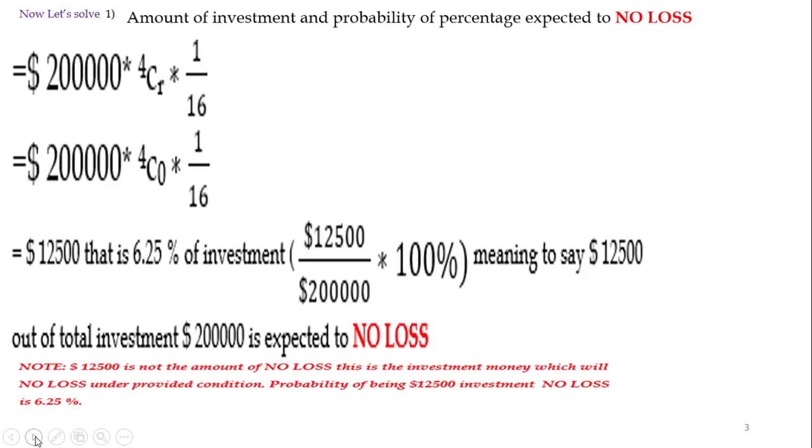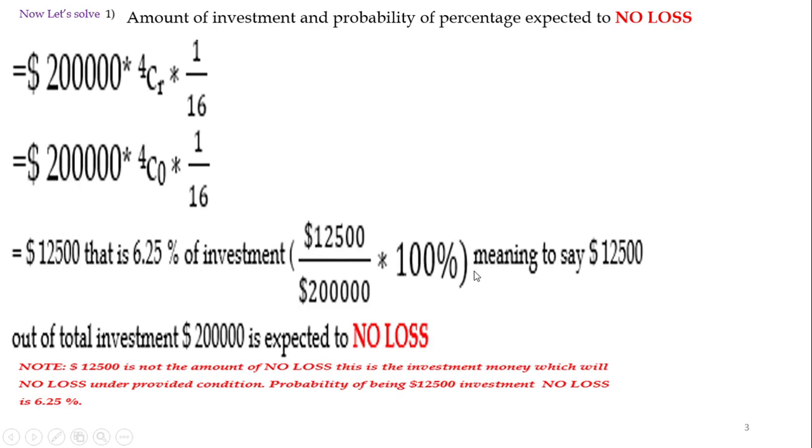Now let's solve the first question: the amount of investment and the probability percentage expected to have no loss. This is the capital budgeted investment, and we assign the value we have already calculated in the previous slide to the formula. Upon solving, we get $12,500, that is 6.25% of investment.